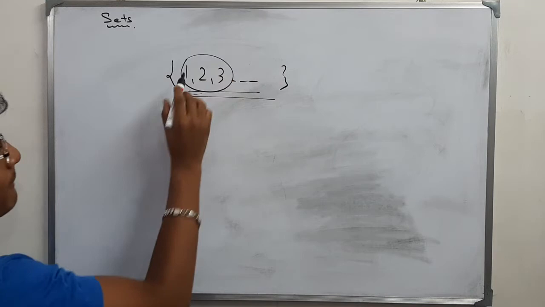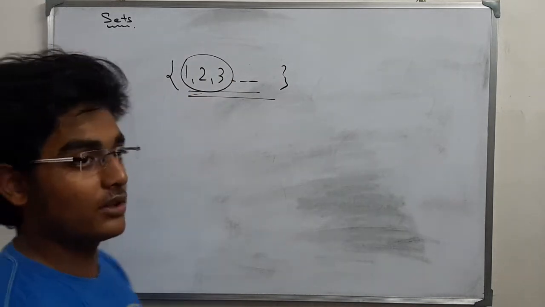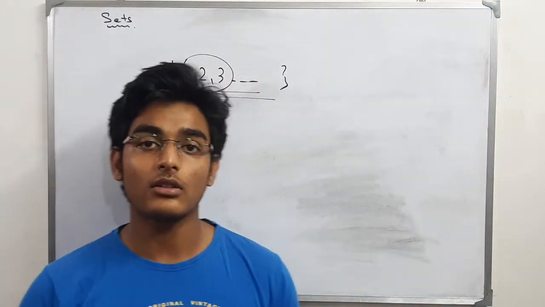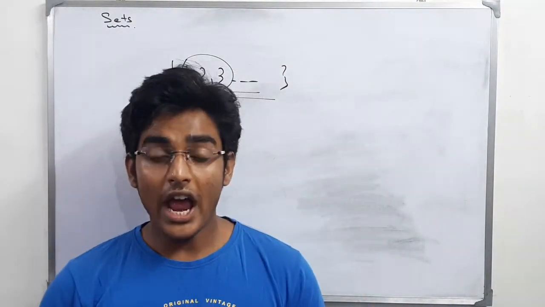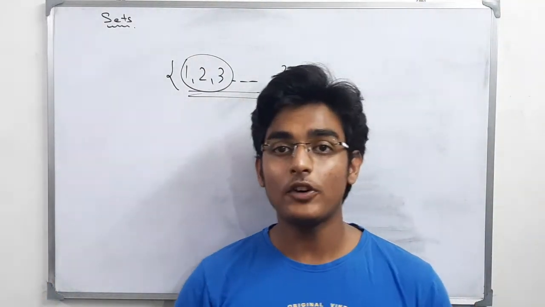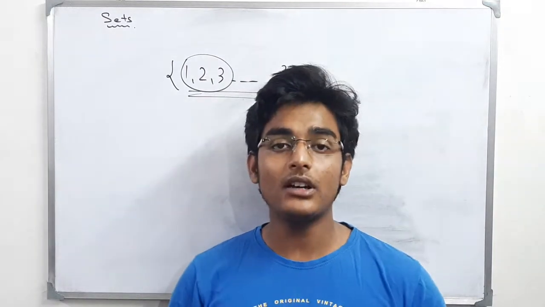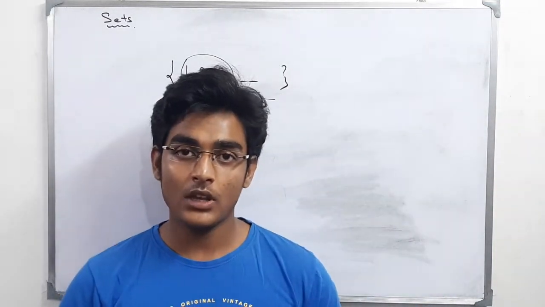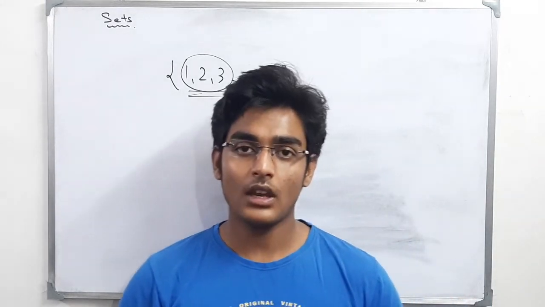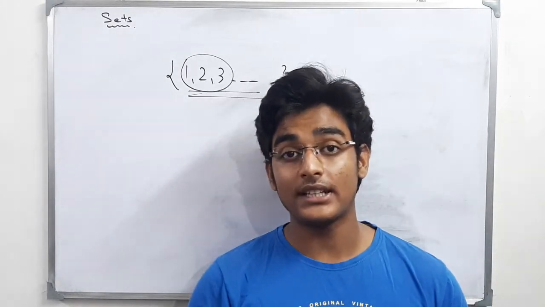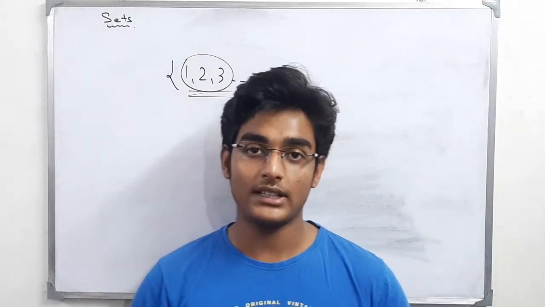By tabulating all the members or some of the members which are contained in that particular set. This is called roster form. And what is set builder form? In the set builder form of representation of a set, we declare a variable, any variable, say x, such that x represents each and every member of that set.